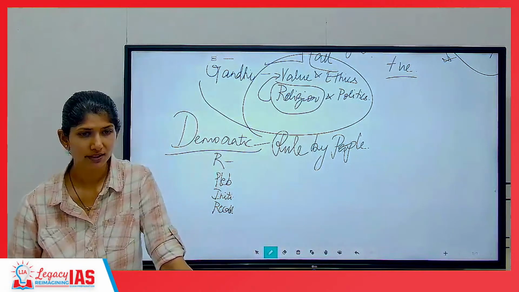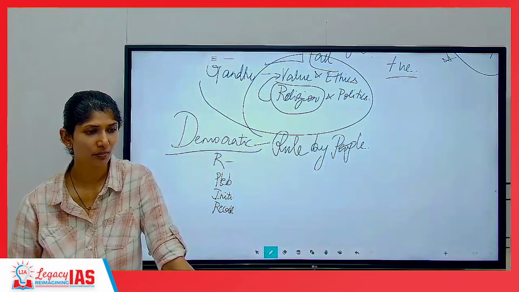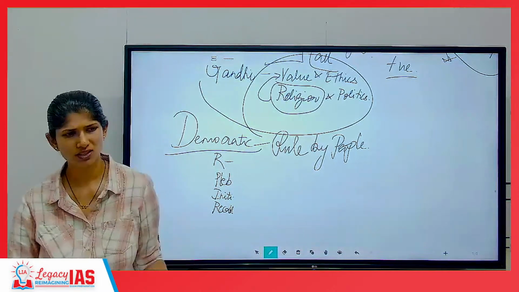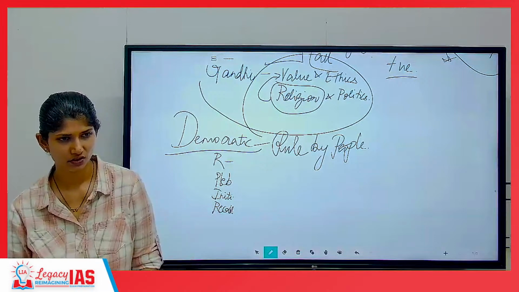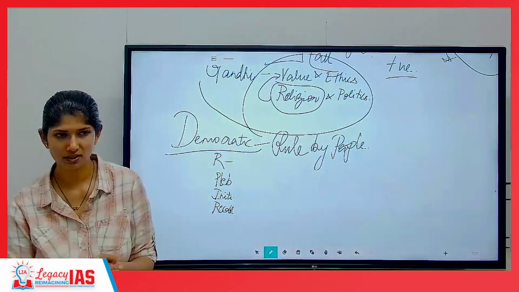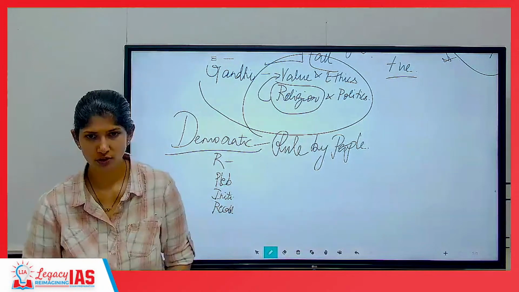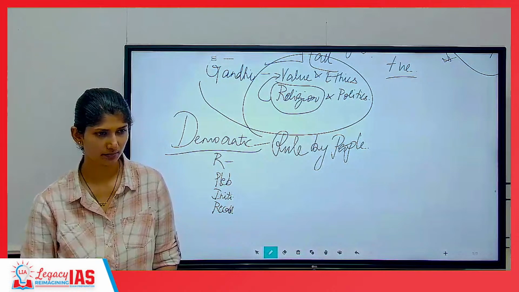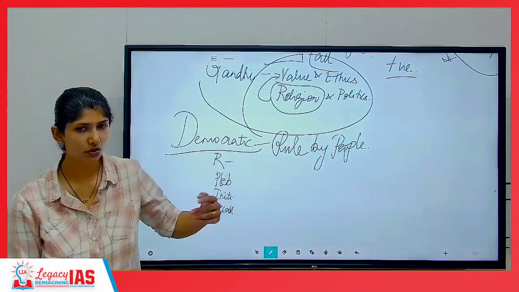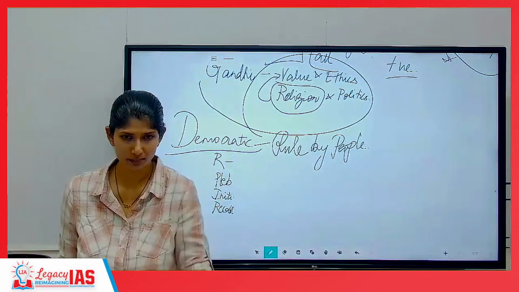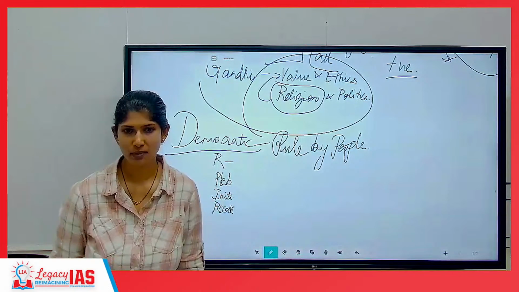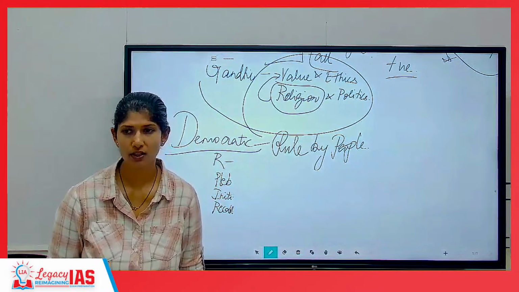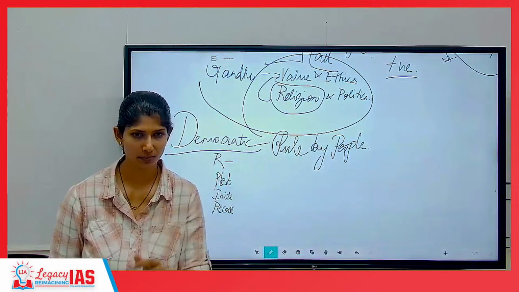For example, Britain made a decision whether it should exit from the EU. For that issue, instead of just the political people taking the decision, they decided, no, this is a people's issue, so we will keep this issue in front of people. Whatever they decide, that will be our decision. So referendum means you are giving the decision making to the people. In the referendum, people decided, yes, we should exit from the EU. That is the word you will see in newspapers as Brexit.